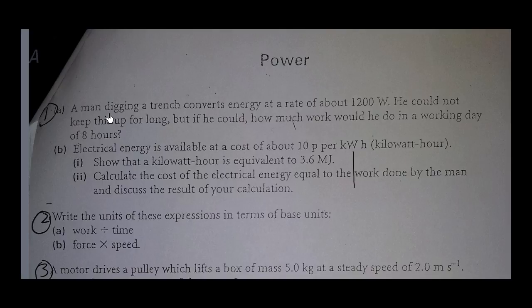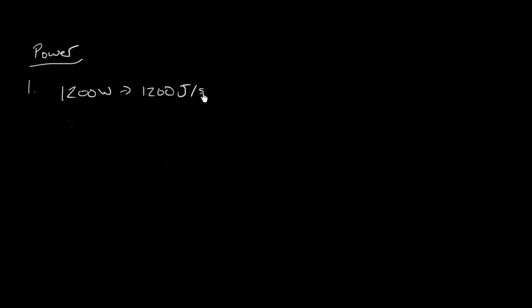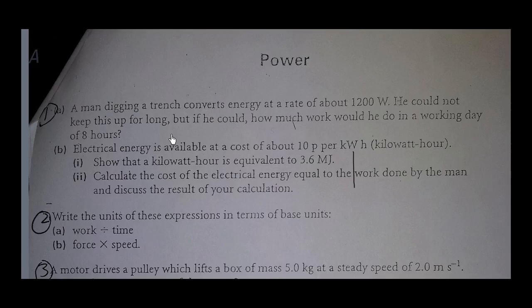Question 1a says there's a man digging a trench, converts energy at the rate of that much. So rate of energy is the idea for power. So they're telling you there that 1200 watts is the same thing as 1200 joules per second, and that's the amount of energy that the guy is consuming every second. And it says that he couldn't keep this up for very long because it's a lot of energy, but if he did keep it up for 8 hours, how much energy would it be? And then it's easy because you've got it per second, so you want to do it per 8 hours. You want to get the number of seconds in 8 hours, and that's easy peasy.